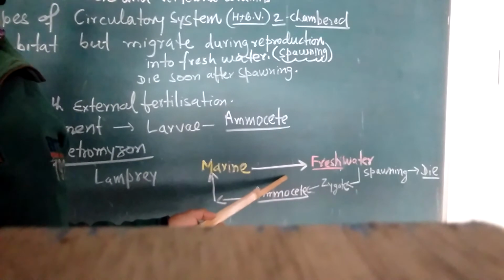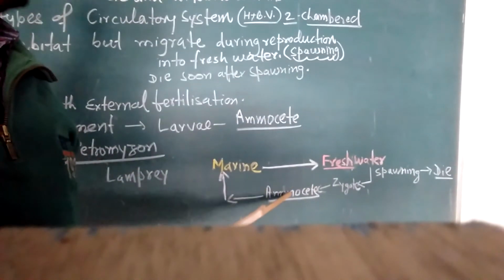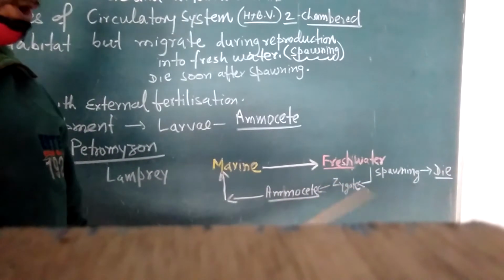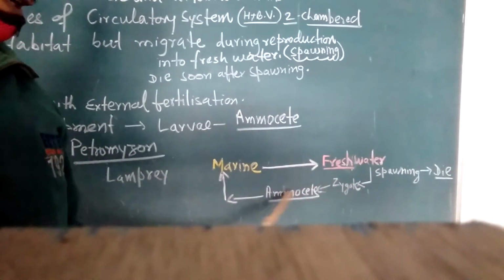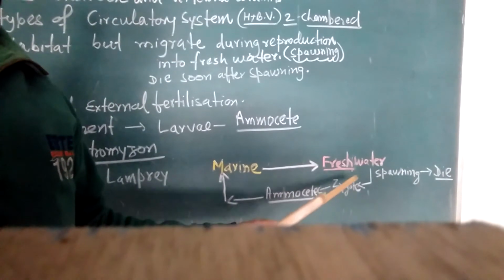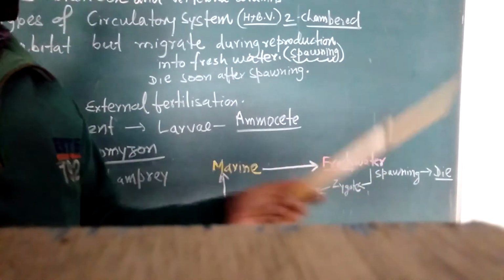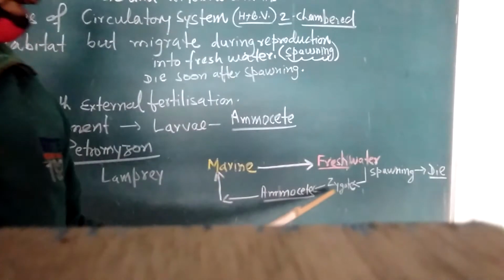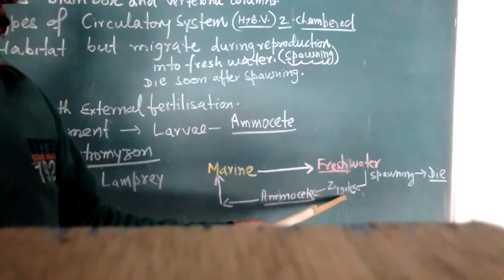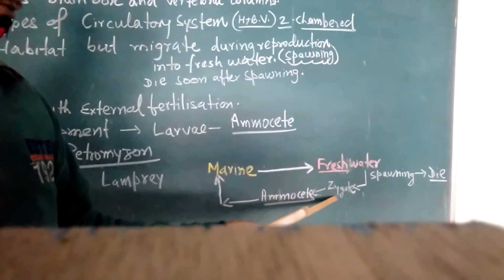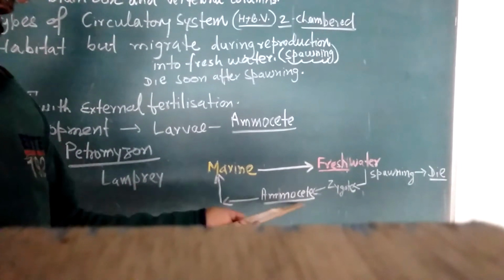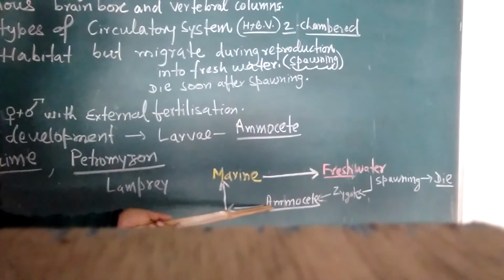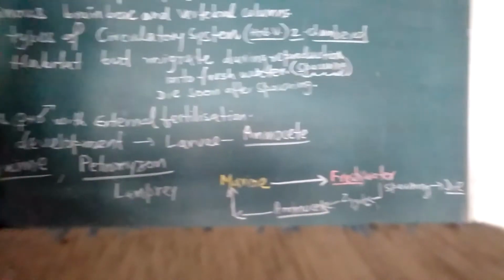Salt water is highly concentrated, and they are tender in their composition, so salt water can destroy them. That's why it is compulsory to migrate into fresh water. This is a very peculiar thing. After spawning the male and female die, the fertilized egg develops into the larva, and the larva, after taking the adult stage, returns to the marine habitat.